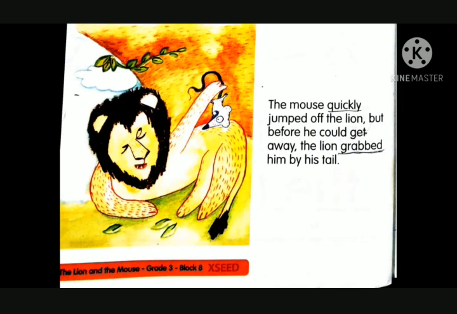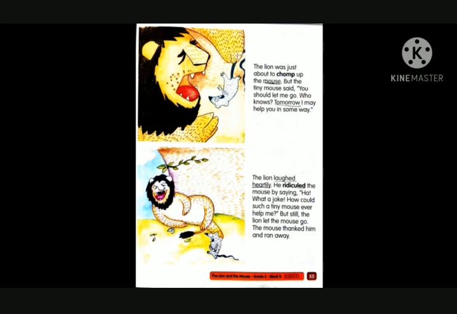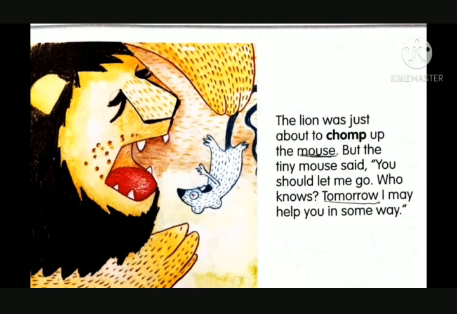Okay, now let us see the next page, page number 55. Now see the first para. The lion was just about to chomp up the mouse, but the tiny mouse said, "You should let me go. Who knows, tomorrow I may help you in some way."